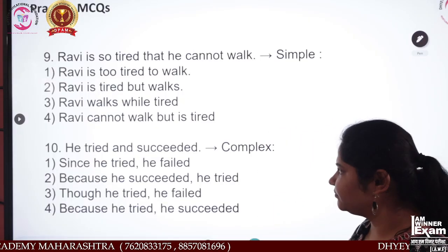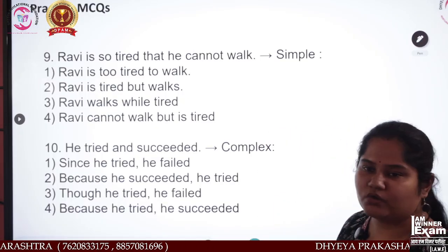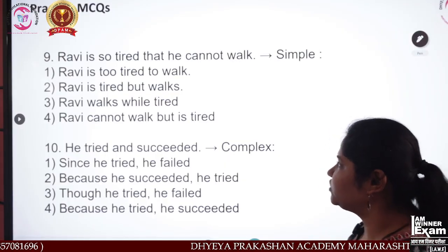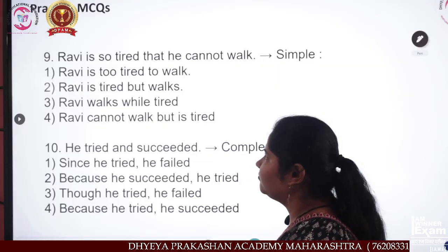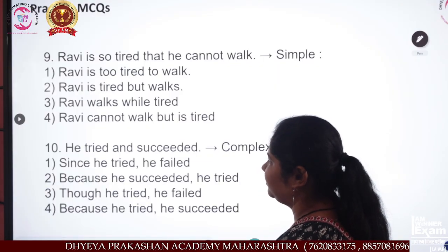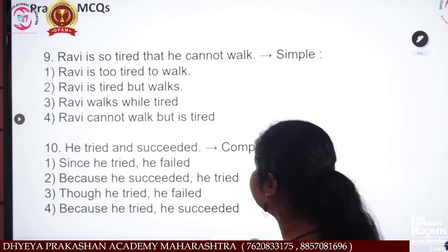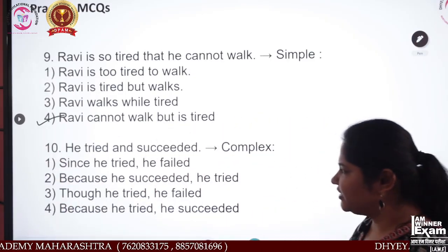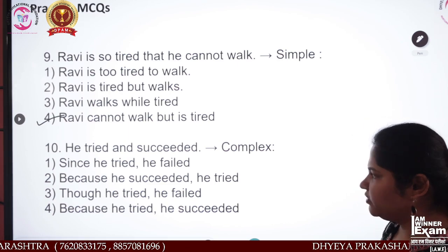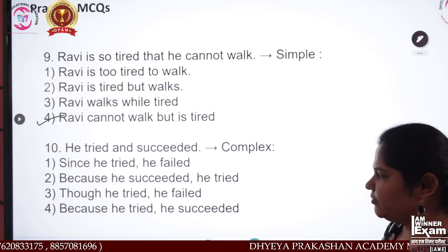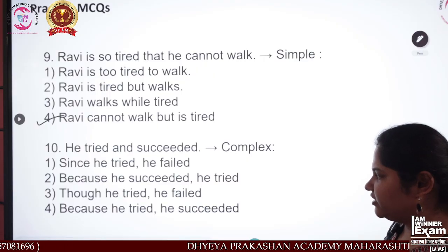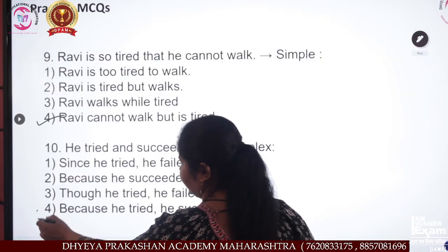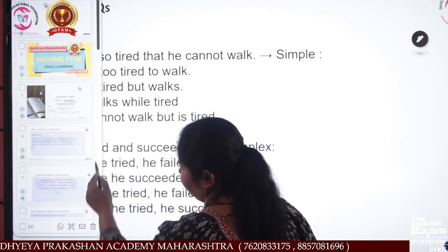Now next is what? Ravi is so tired that he cannot walk. Ravi is too tired to walk. Ravi is tired but walks. Ravi walks while tired. Ravi cannot walk but he is tired. We will take the fourth one. He tried to succeed. Since he tried, he failed. Because he succeeded, he tried. Though he tried, he failed. Because he tried, he succeeded. Which one is right? Option 4 is right.